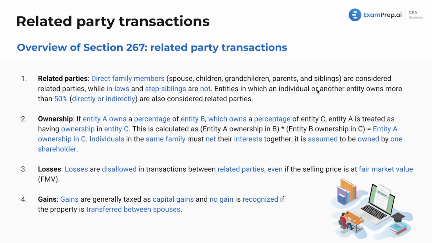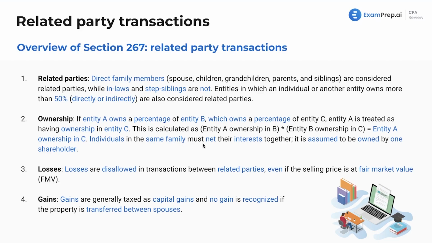Entities in which an individual or another entity owns more than 50% directly or indirectly are also considered related parties. We'll see plenty of examples as we dive through the entire lesson of all of this. Ownership: if entity A owns a percentage of entity B, which owns a percentage of entity C, entity A is treated as having ownership in entity C. So again, A owns B, B owns C, and we will see numerical examples of this. I'm not just going to spew all of this and expect you to understand. So it's calculated as entity A ownership in B times the entity B ownership in C. That is going to equal the entity A ownership in C. Now, feel free to plug your own numbers in here, but again, we will see examples.